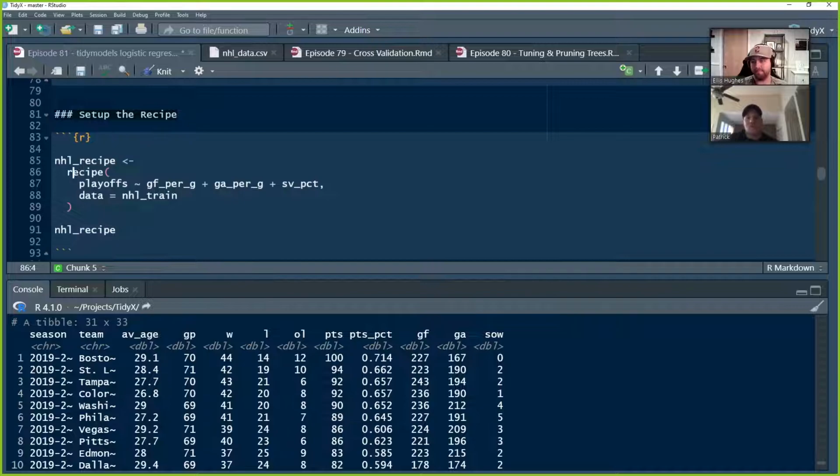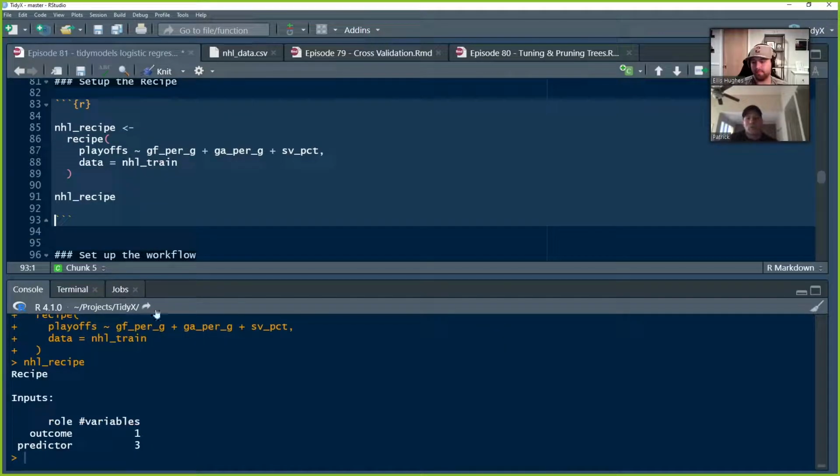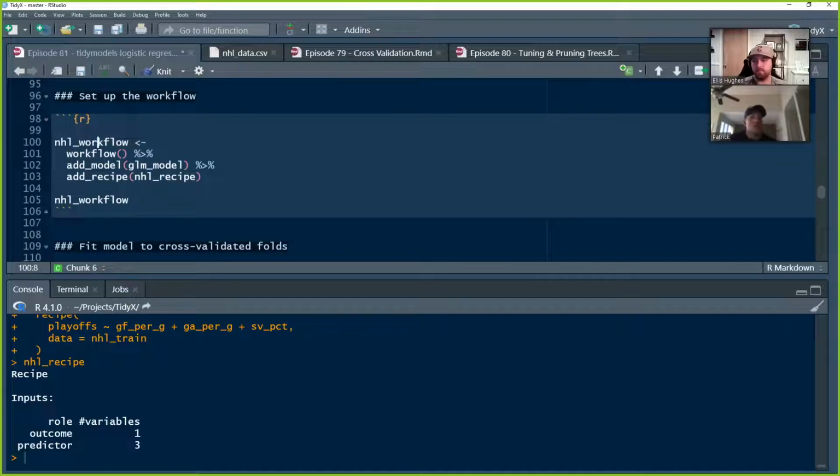We've got our recipe specified, so if we run that, we'll be able to take a look, and this recipe says we have 1 outcome, 3 predictors. We're ready to go. We're going to throw it into a workflow, and then we're going to build our model. Okay. Throwing it into the workflow.